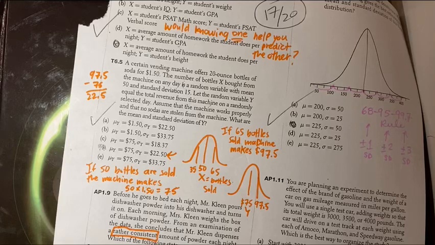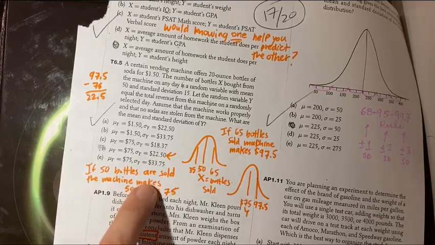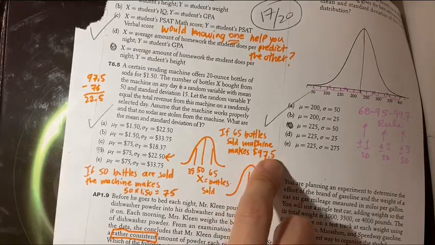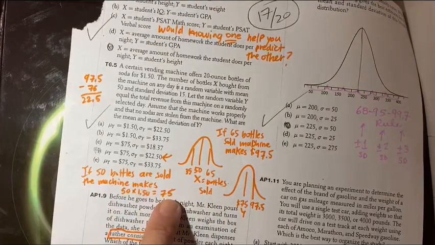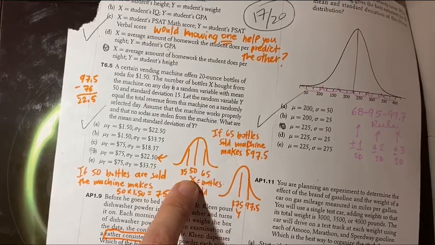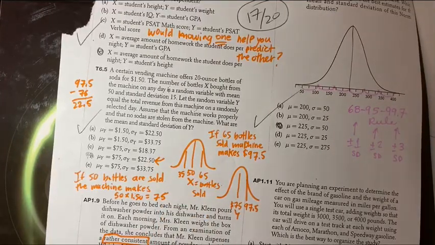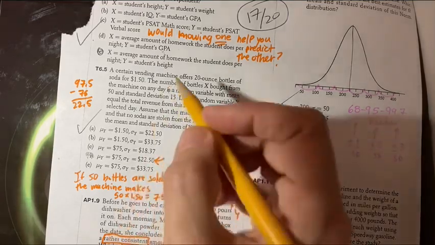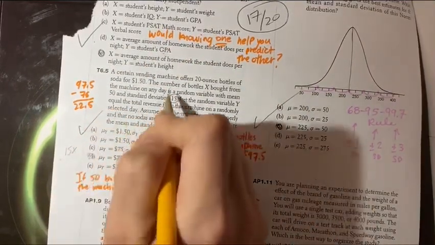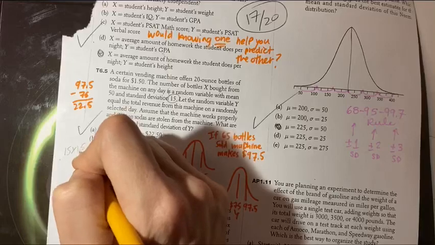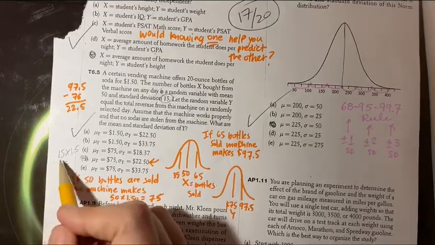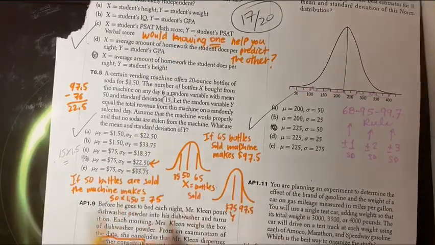Another way to think about this is, like I said, just merely multiplying. So if you sold 65, you're predicting to make 97.5. If you sold 50, you're predicting to make 75. We know that 65 is one standard deviation to the right of the mean. How else could you have done it? You could have taken the standard deviation of 15, just taken the raw number of 15 and multiplied. So we know that when we add and subtract, the standard deviation doesn't change. But when we multiply, the standard deviation does change. So 15 times 1.5 is 22.5.